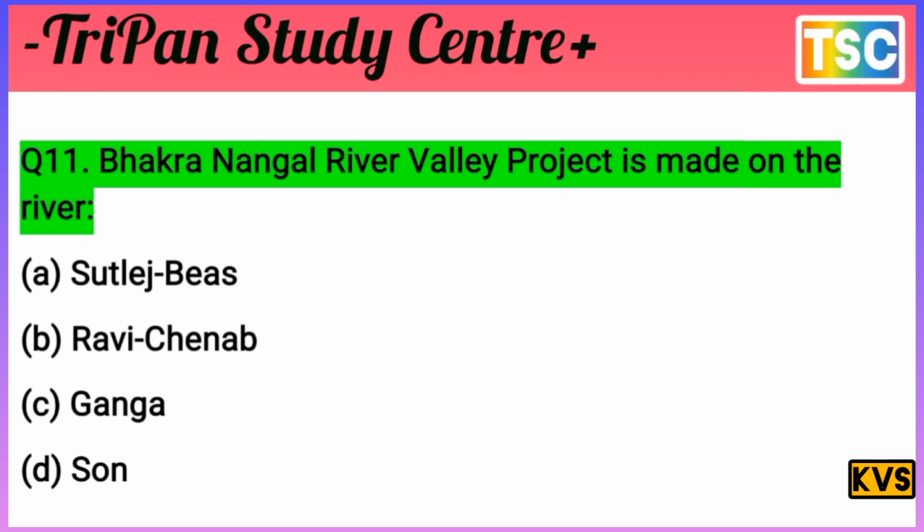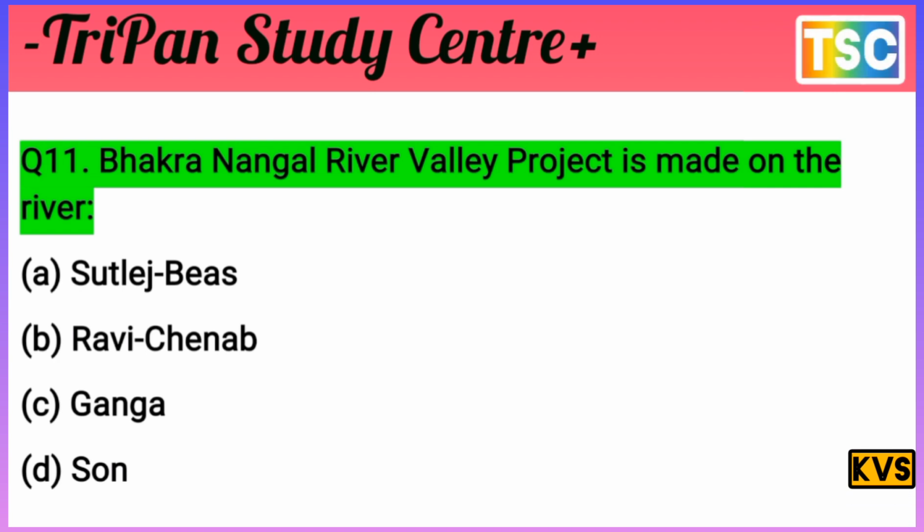I give a few seconds for you. First of all, test your knowledge. You must have a thought of your answer. Let's see what is our answer for this question. Son is rejected here. And D, Ganga. Bhakra Nangal is not a project on the Ganga. And Ravi and Chenab, nothing. The answer is A here, correct. The answer is A, Satluj and Beas. Bhakra Nangal River Valley project is made on the Satluj and Beas rivers.